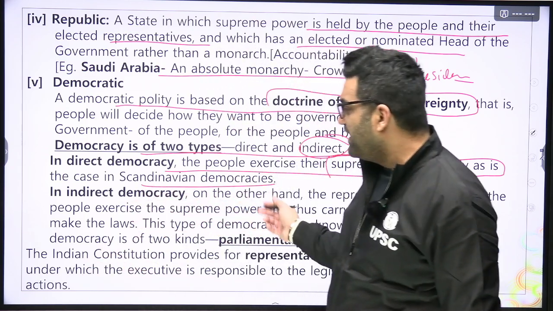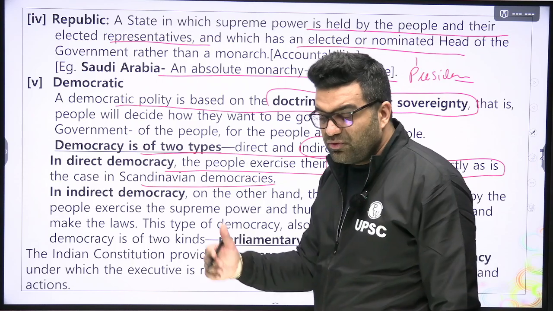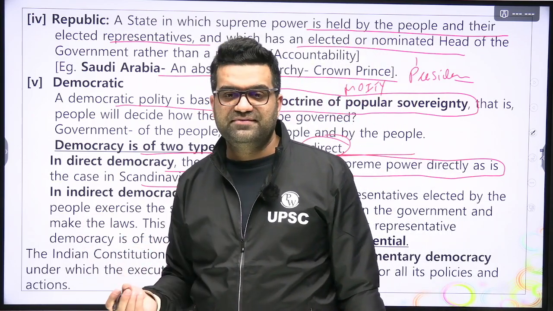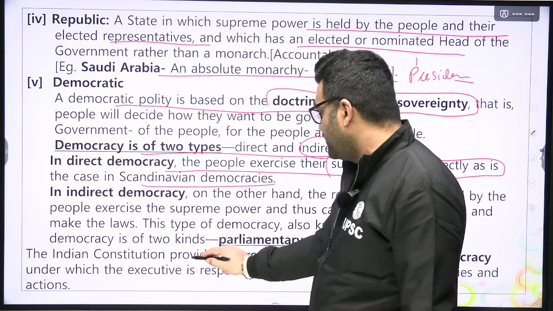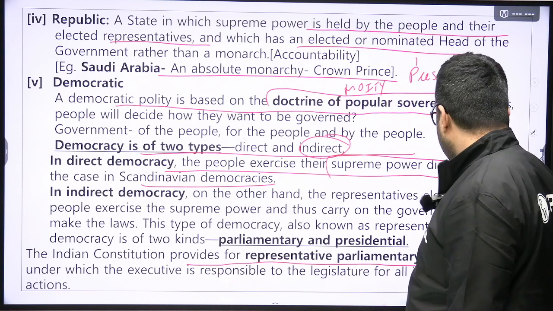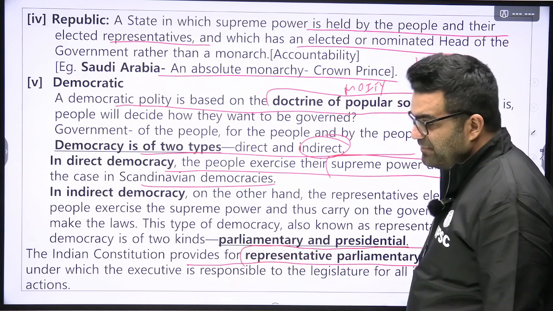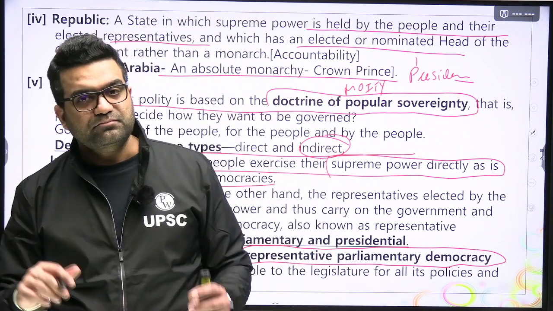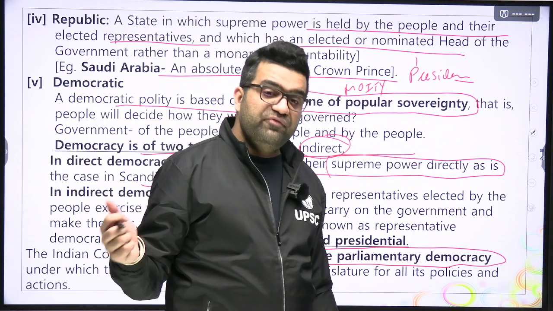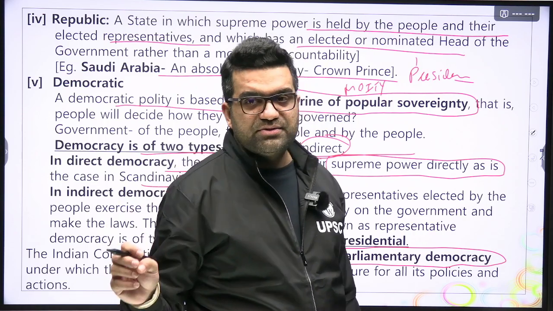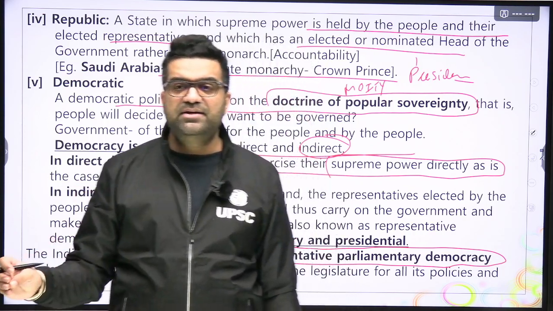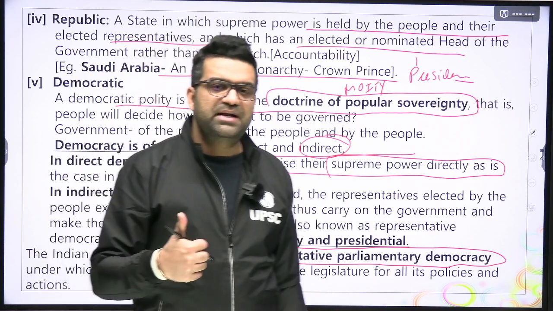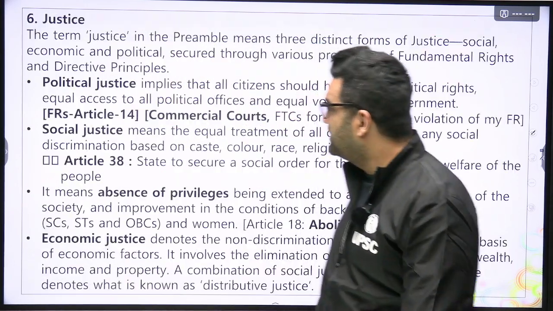So that is why we have indirect democracy, where we choose our representatives for 5 years and let them govern our lives. Okay, so the Indian constitution provides for representative parliamentary democracy. What is the meaning of parliamentary democracy? I have already explained it to you. Parliamentary form of government: the government is decided on the basis of a political party's majority in the parliament. Done? Now moving further, justice.